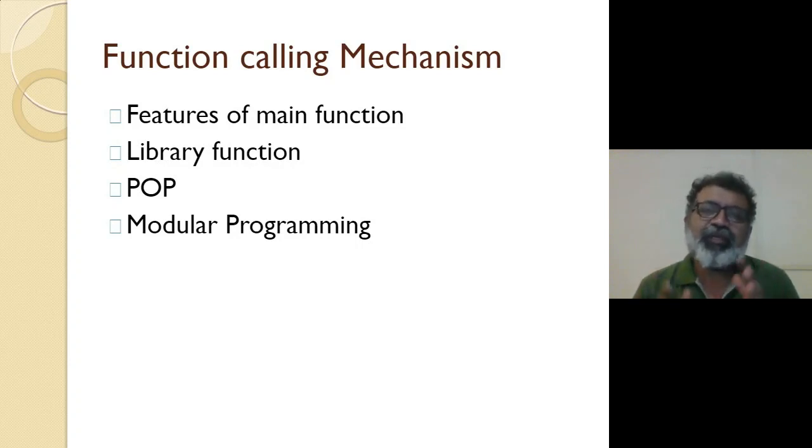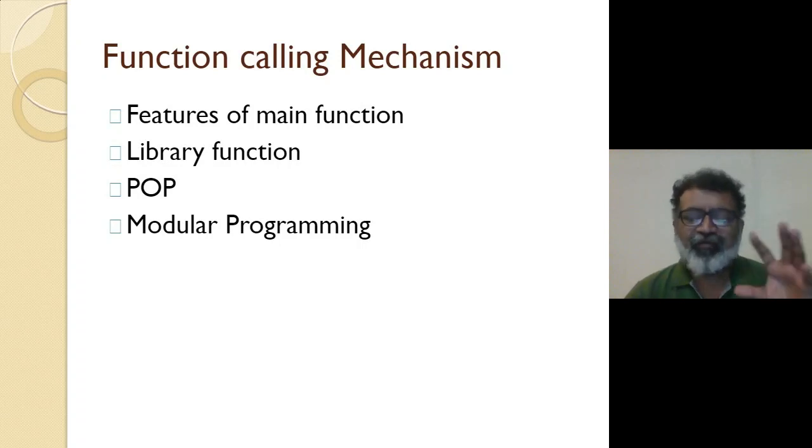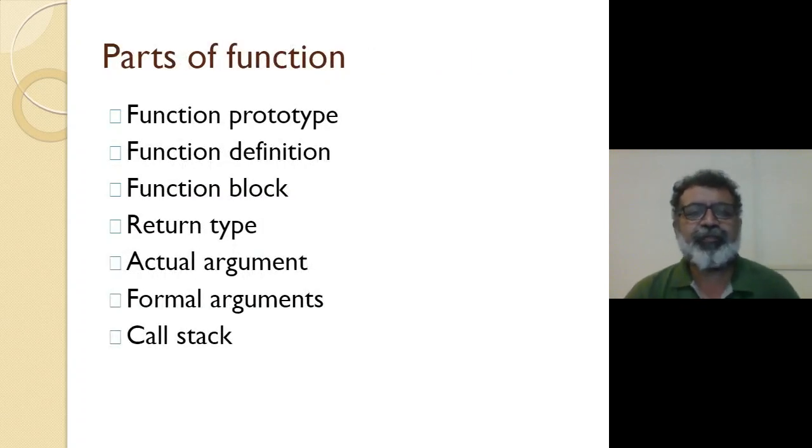C programming language is basically based on procedure oriented programming, whereas C++, Java, Python, and many more languages are based on object oriented programming. So the methodology is quite different. Procedure oriented programming is a top down programming approach, whereas object oriented programming is called bottom up programming, right? So exactly the reverse method is there.